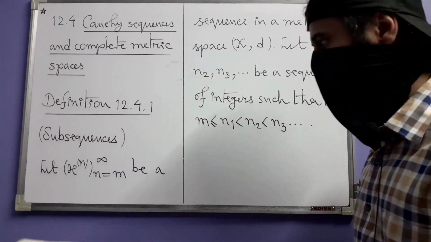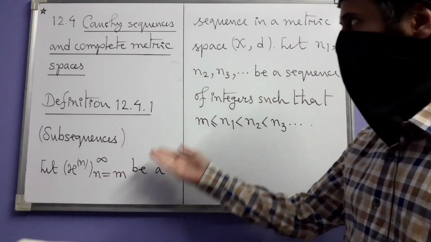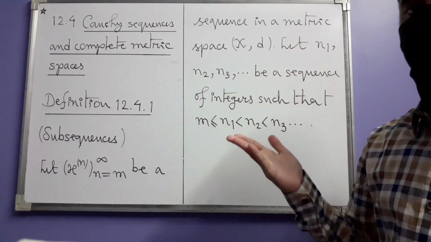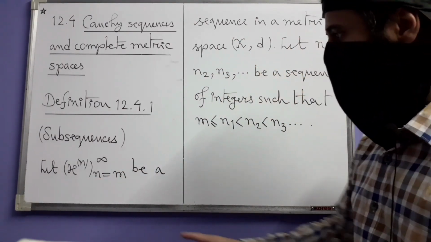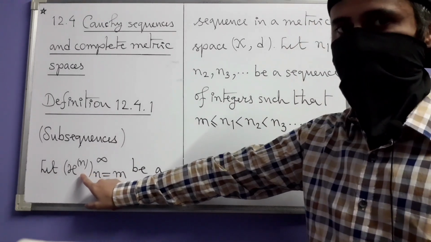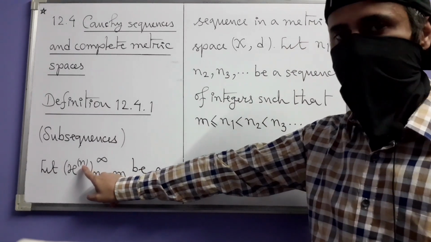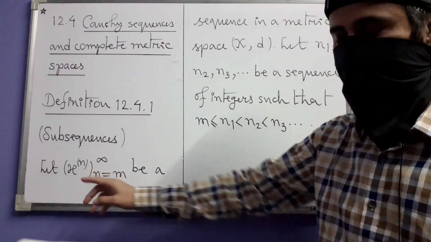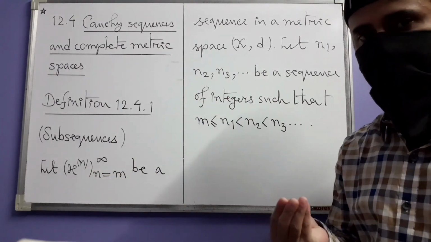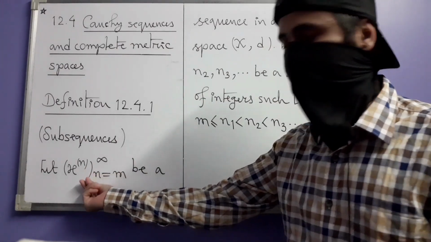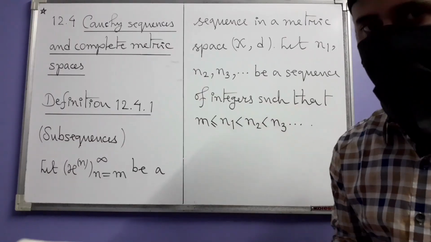Definition 12.4.1. Let x^(n) be a sequence in a general metric space (X, d). We have already talked about why we use superscript here when talking about sequences in a metric space. We generally do not use subscript to denote the sequence terms.